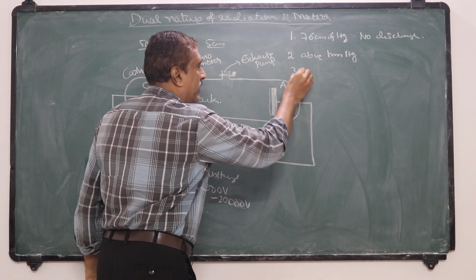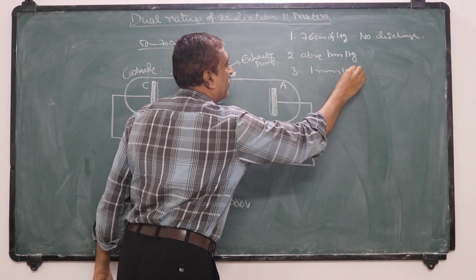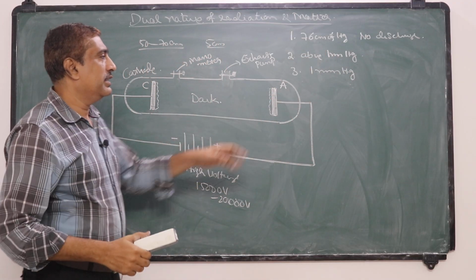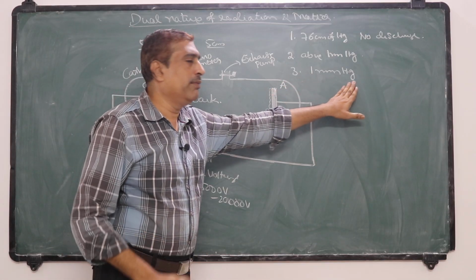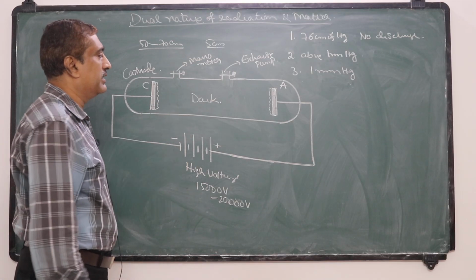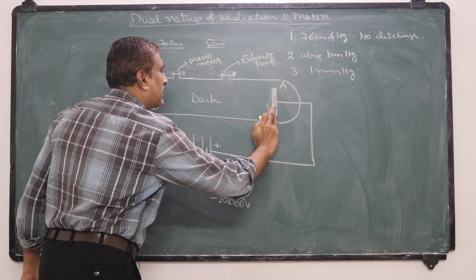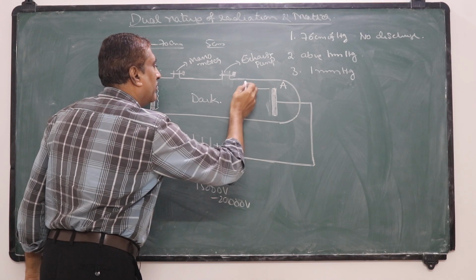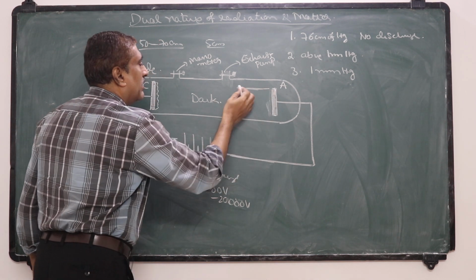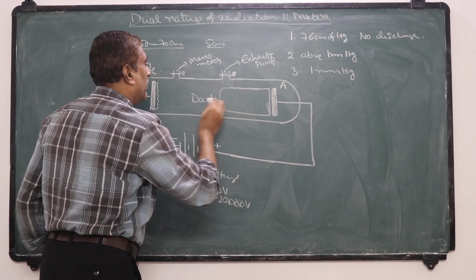Now reduce the pressure such that it is equal to 1 mm of mercury. Now, when the pressure is equal to 1 mm of mercury, what is observed in this condition is a luminous column near the anode. A luminous column moves from the anode.